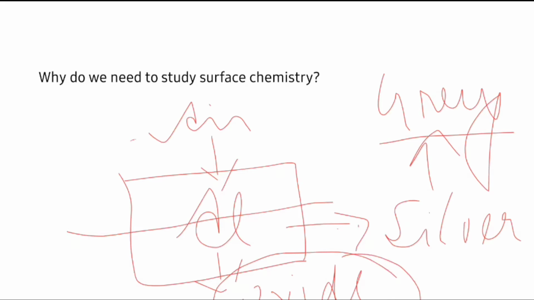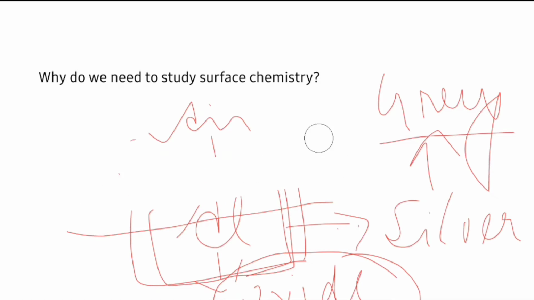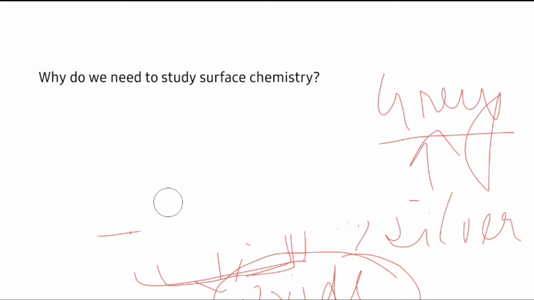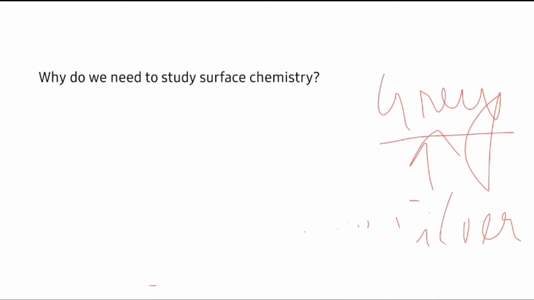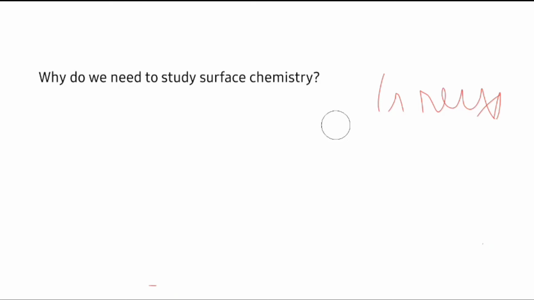And this is because the reaction is only taking place at the surface and not inside the bulk. So this is an example of surface chemistry. Further in this chapter, we'll be seeing and discussing more such examples.